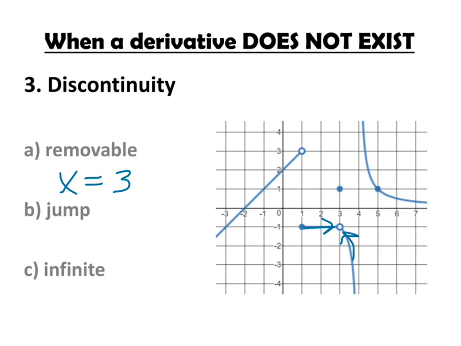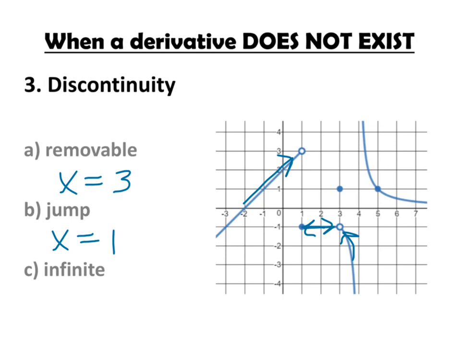We have a jump discontinuity when x equals 1. And if we take the limit as x approaches 1 from the left, we're heading to 3, and from the right, we're heading to negative 1. Since those two one-sided limits are not equal, the limit does not exist. When the limit does not exist, the derivative does not exist.